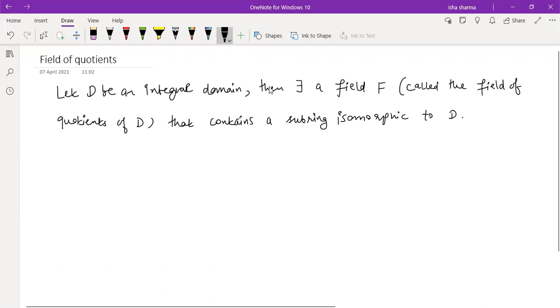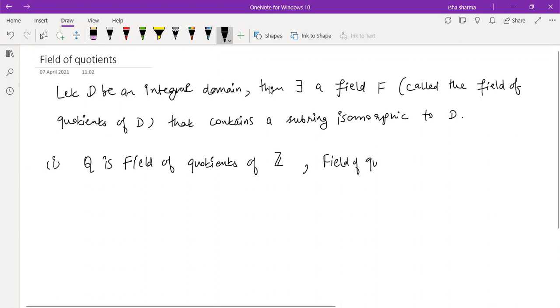So we did the proof of this, and in this we had the examples. The first example is that Q is the field of quotients of Z. Z we know is an integral domain, the ring of integers. It is not a field. But if we construct its field of quotients, how do we construct it?